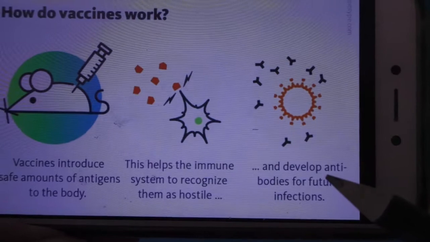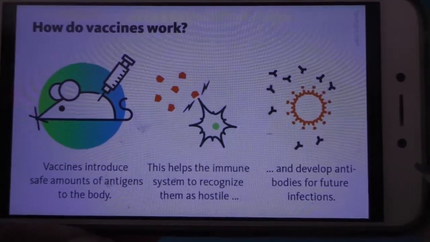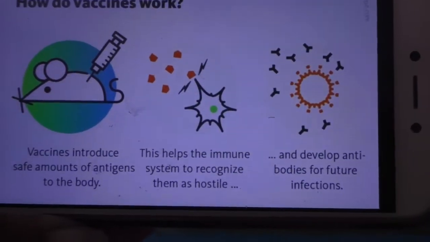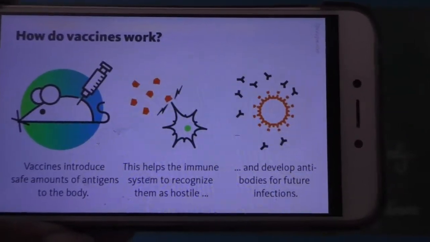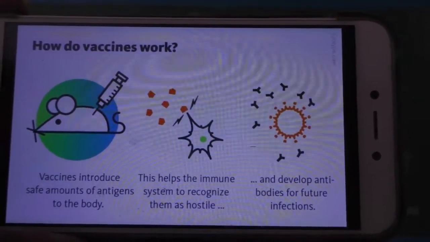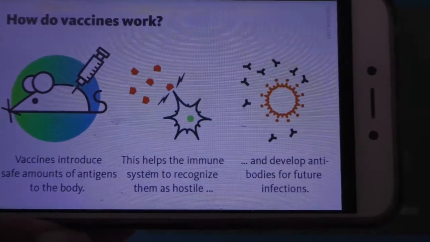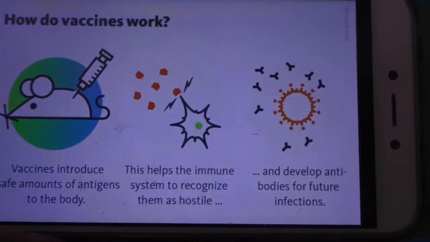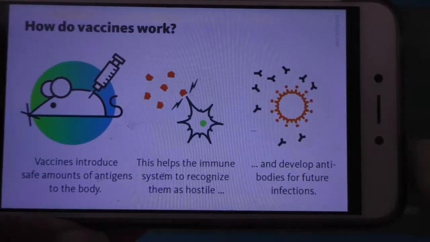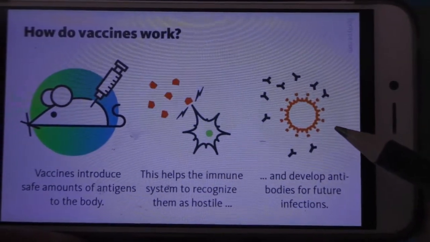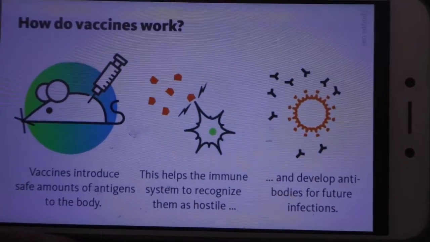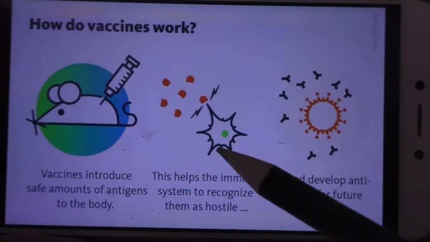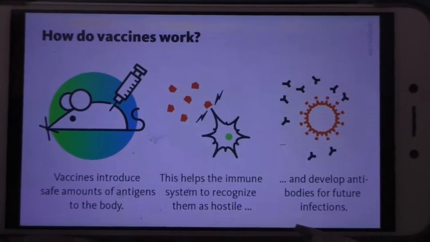After some days, some months or some years, we may get infected by a vigorous microbe. If it enters our body, we are already safeguarded with the antibodies. This antibody will fight against that vigorous microbe. That is why we get vaccination.